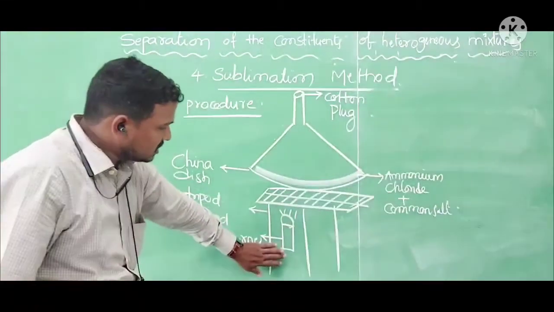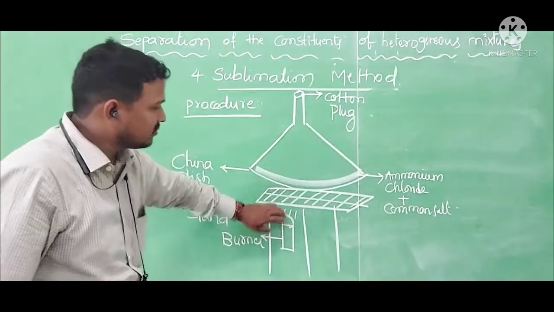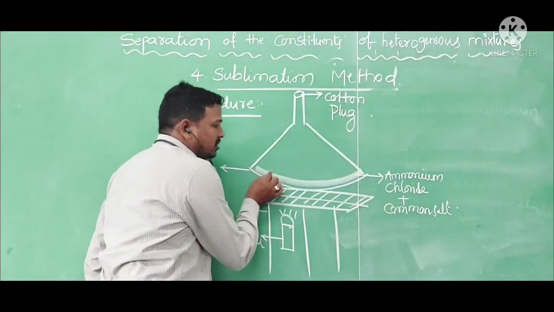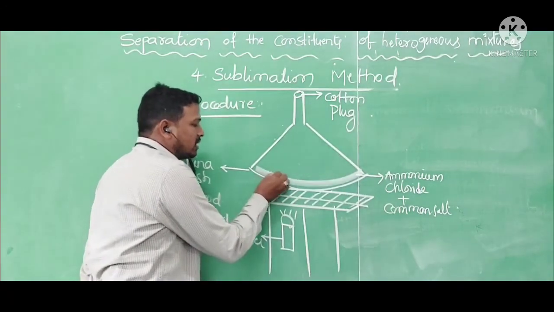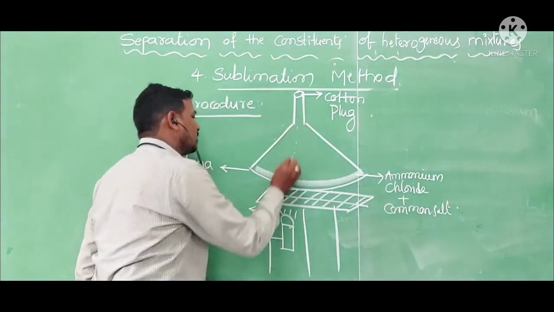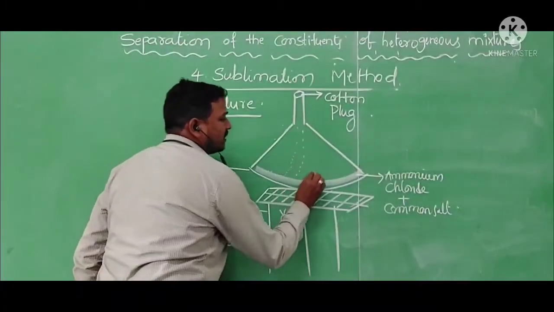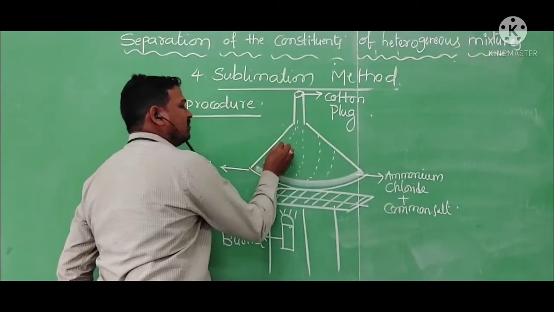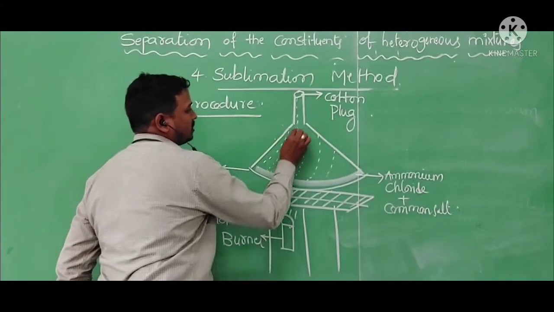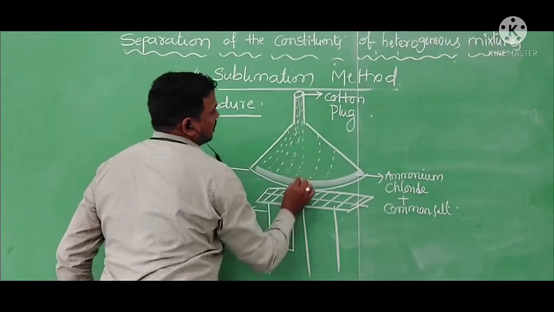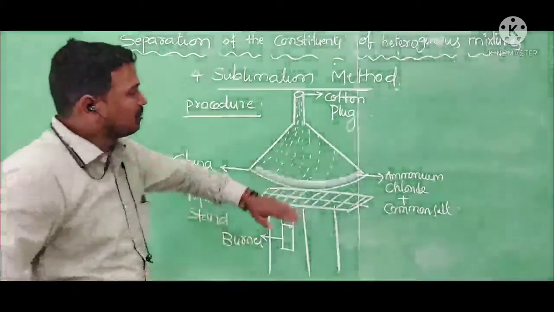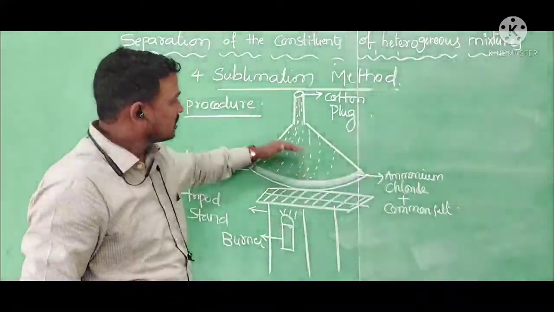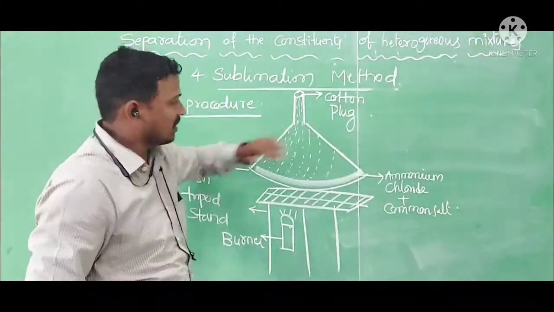When I give heat slowly to the china dish through the wire gauze, the ammonium chloride in the mixture will slowly start converting into vapor, and it will reach the walls of the inverted funnel. Wait for some time till all the ammonium chloride reaches the sides of the funnel.